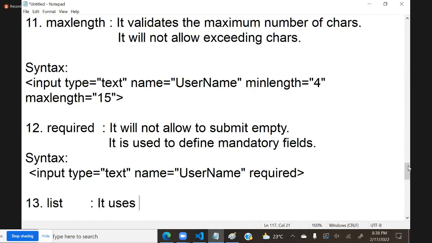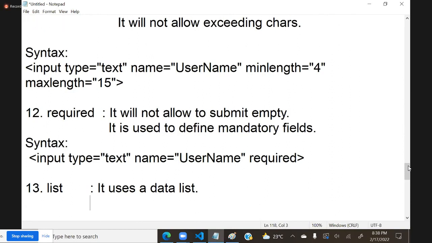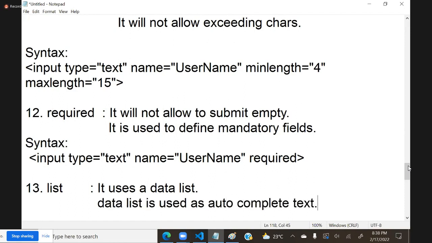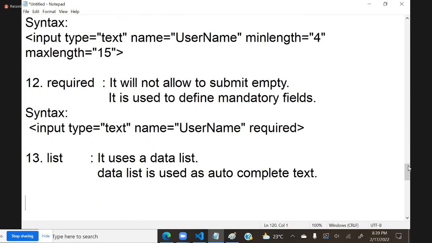It uses a data list. What is a data list? Actually, data list is used as autocomplete text. That is the intention of data list.